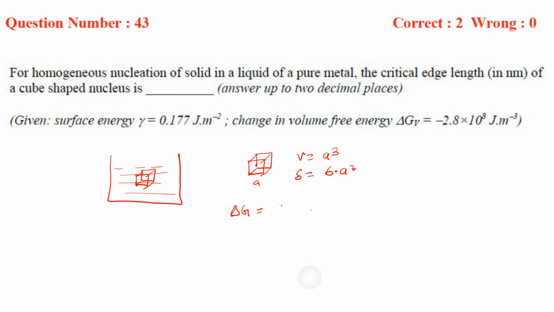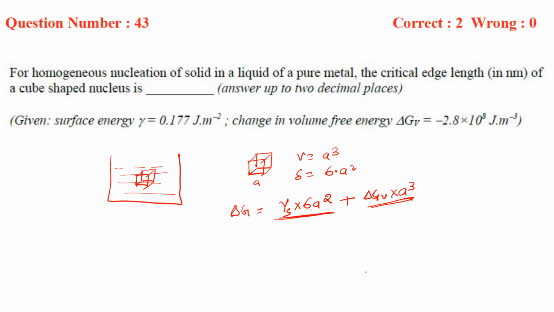We are providing gamma S amount of surface energy, and the total surface is 6a square. And the release of energy is delta GV, per unit volume, into the volume. So this is the release of energy, and this is the supply. The balance between them is such that the nucleation takes place.